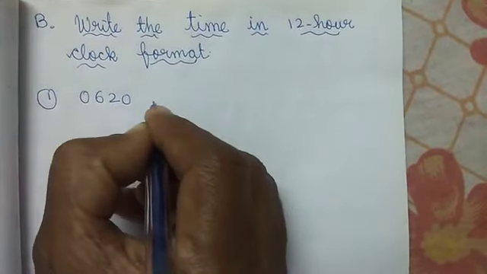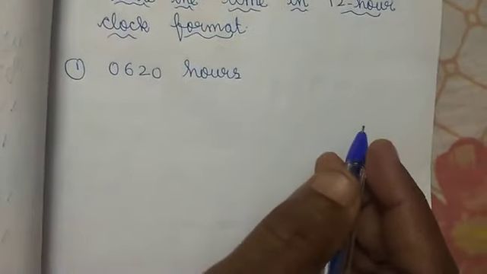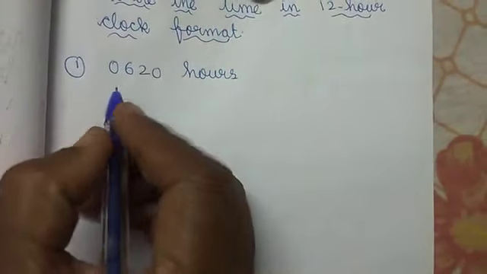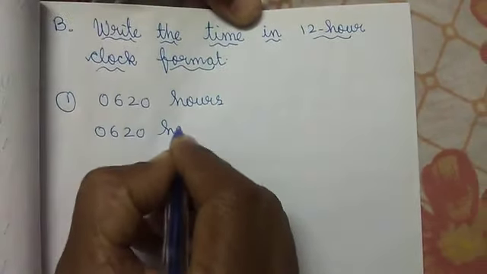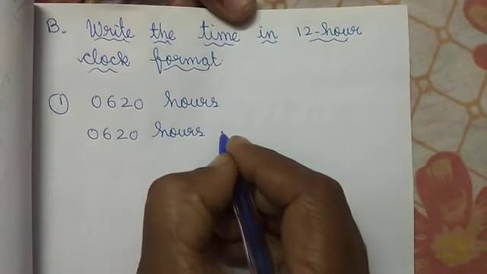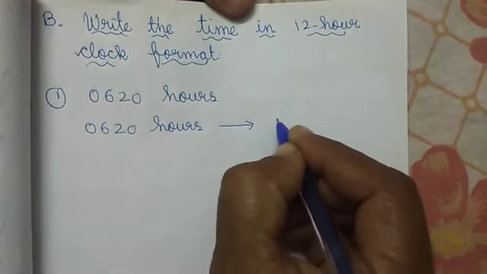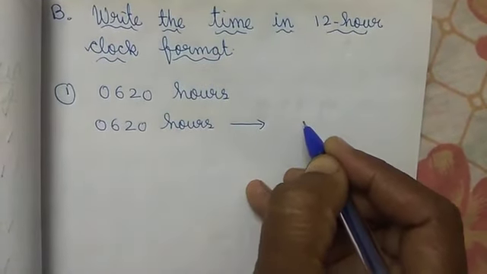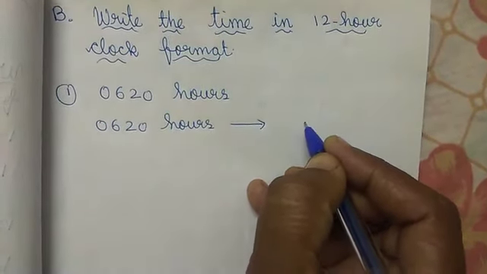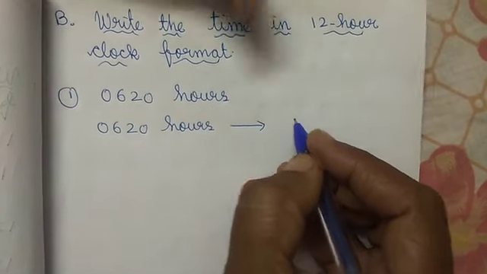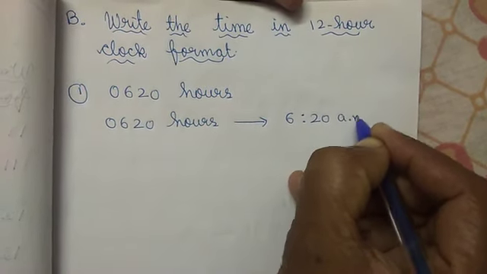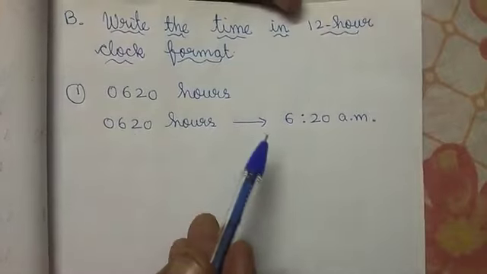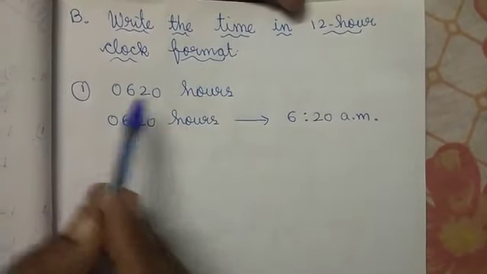0620 hours. When you convert into 12 hours format, what will come, children? 6:20 a.m. Because in the 24 hours clock also, till 12 it will be the same.